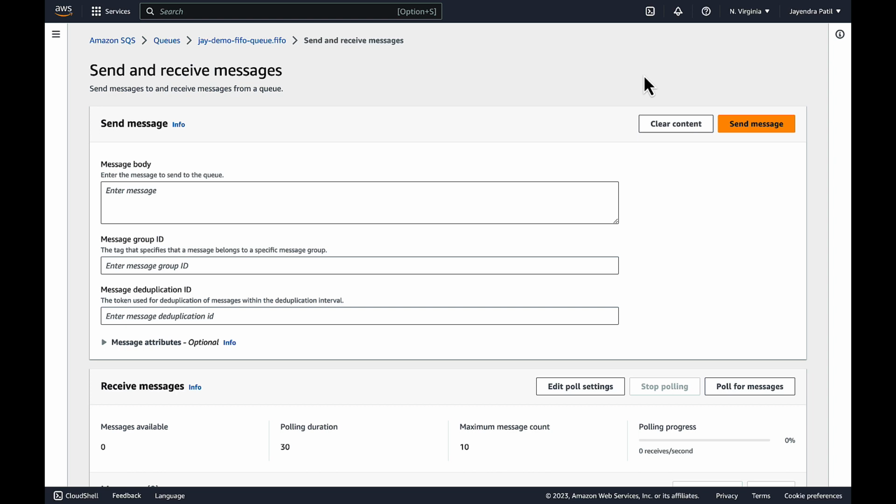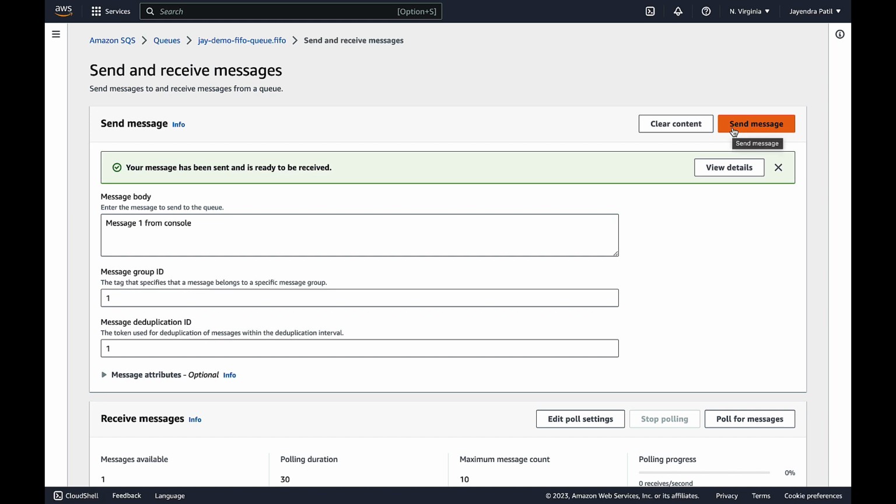Let's use send message to send a few messages to the queue. For the first message, let's enter message body as message1 from console, message group ID as 1, and message deduplication ID as 1. We will not add any other message attributes for now. Let's send the message to the queue. And it's successfully delivered.